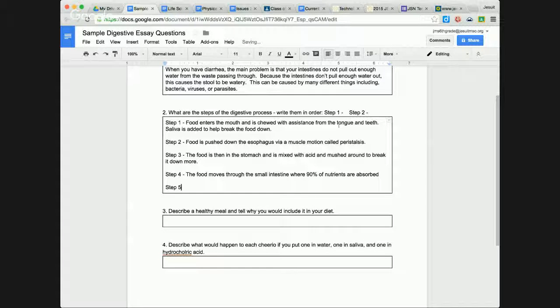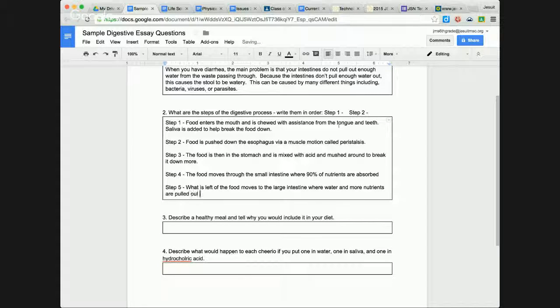Step 5, what is left of the food moves to the large intestine where water and more nutrients are pulled out and go into the body. Would be a simple way of saying that. Again, we're not going to get super complex with our explanation.